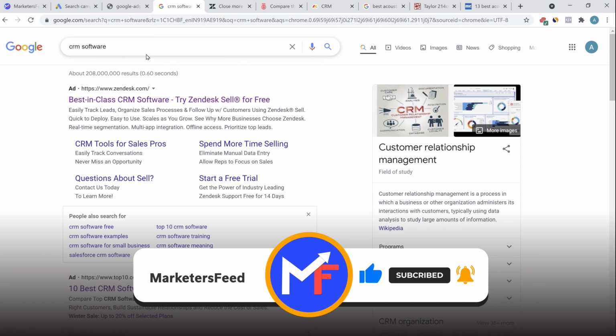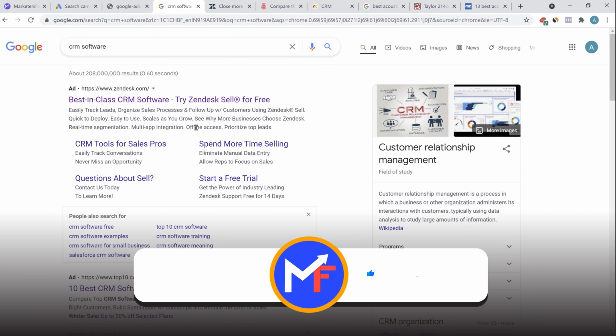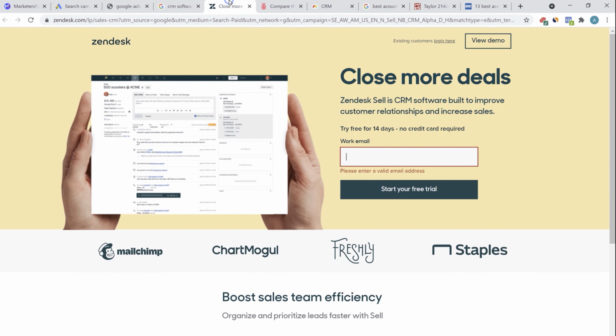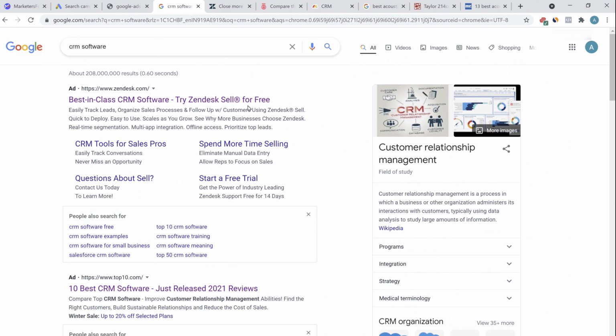So CTR or the click-through rate is an important metric, but then again, you should also do the justice to the people who are clicking on a particular result to also give a very delightful experience on the landing page and to offer them exactly what they are looking for and to make it as easy as possible. That is where your quality score will also increase, your CTR will also increase, and then you will be getting the number 1 result in the SEM rankings, and also you'll be paying the least amount.